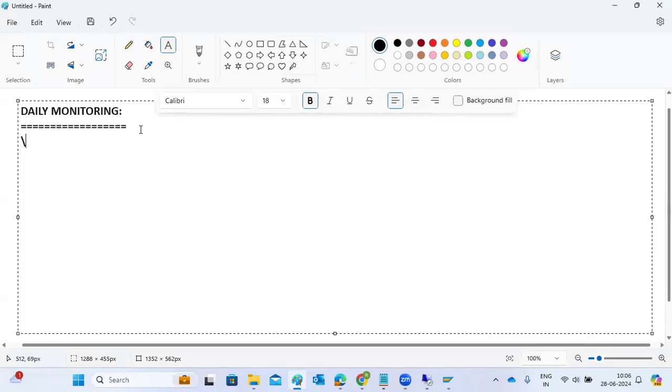So, daily monitoring. Normally, as a Basis consultant, either freshers or experienced persons, in all three shifts, every day, we have to do the monitoring of our production systems. Why do we have to do the monitoring? Monitoring means system health checks. So why do we have to do it?